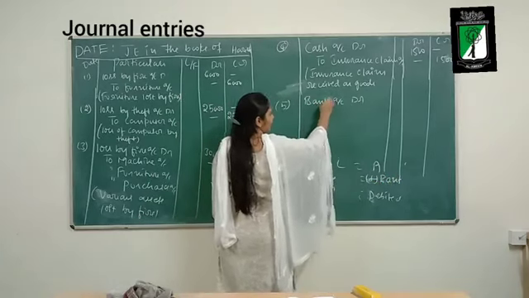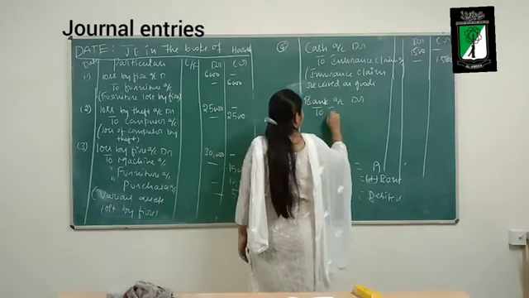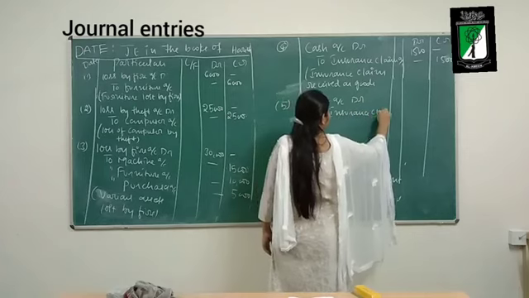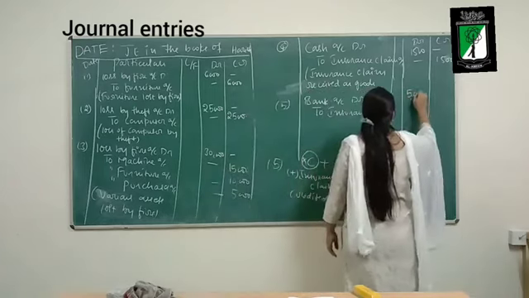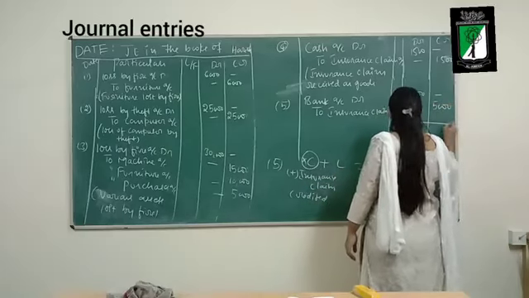So bank account debit to insurance claim account. How much? Rupees 5,000.